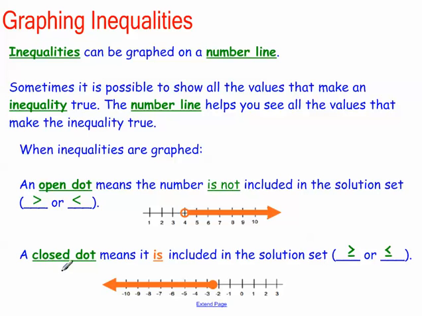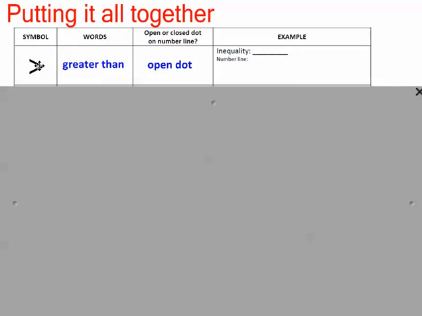A closed dot means it is included in the solution set. So if I have the greater than or equal sign, or the less than or equal sign, I'm going to have a closed dot. Go ahead and write those down. We smell objects because molecules from those objects react in certain ways with our olfactory receptors. Molecules have specific shapes and vibrations and ways of behaving, but the smell is not actually intrinsic to the molecule. The smell is merely a consequence of how that molecule reacts with us.